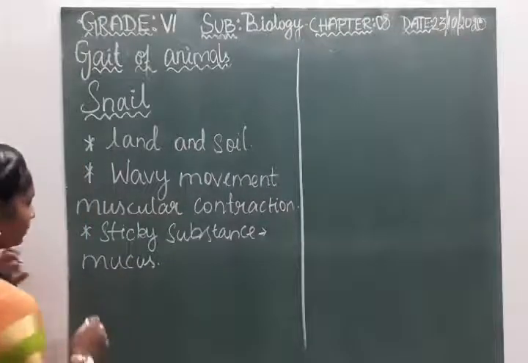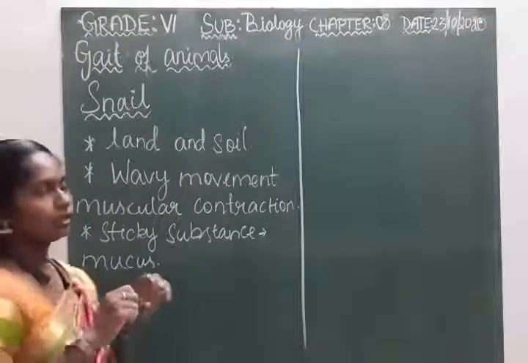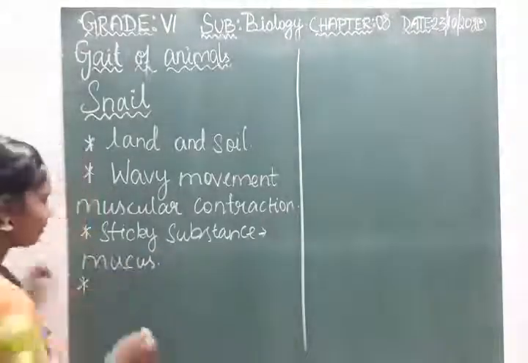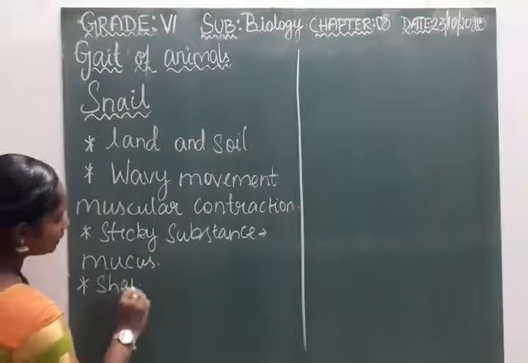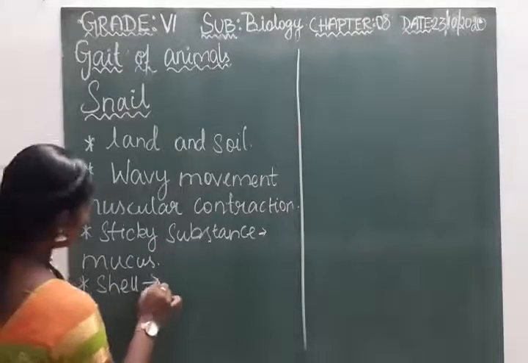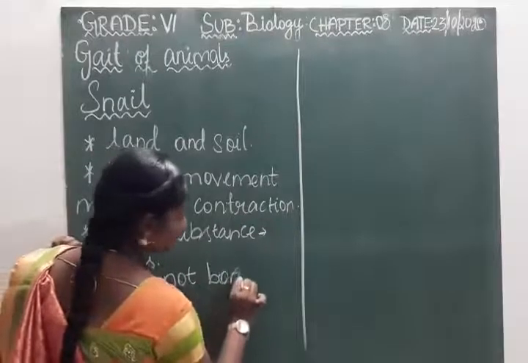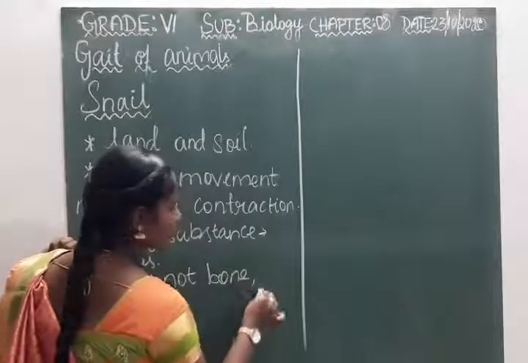And they have a shell which is the outer cover, but it is not bone. The shell is a single unit, it is not bone and it is not used for locomotion also.